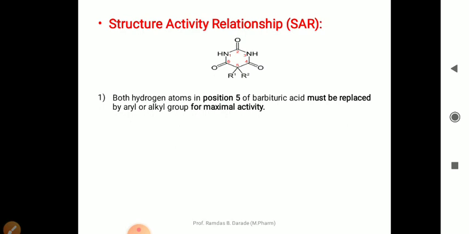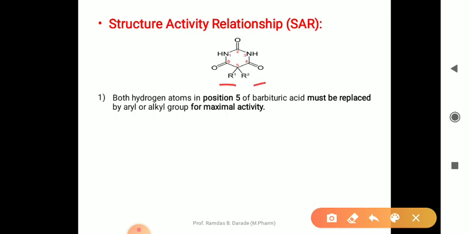In the structure activity relationship, substitution on this barbituric acid structure is possible at R1 and R2. Substitution of an alkyl group or aromatic group is essential to get maximum pharmacological activity.